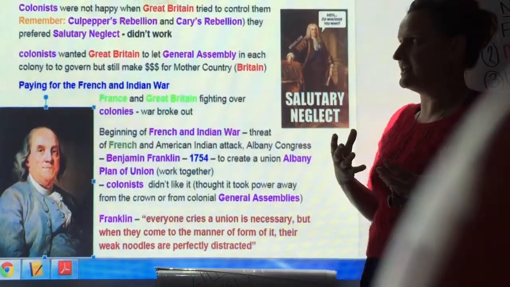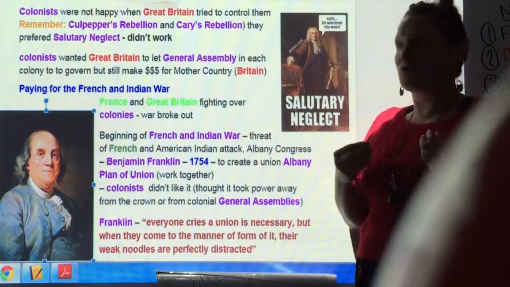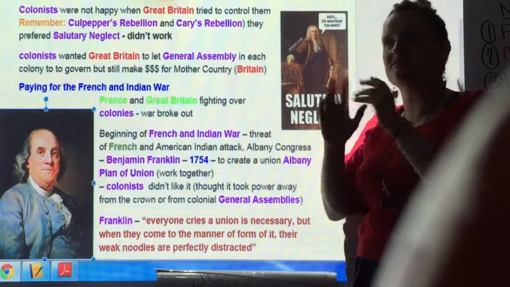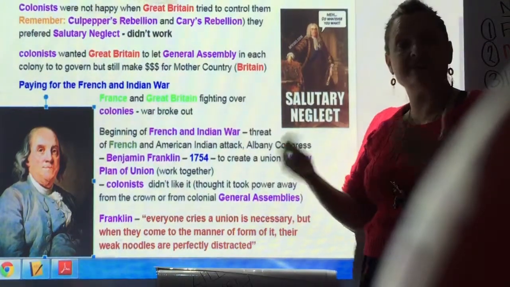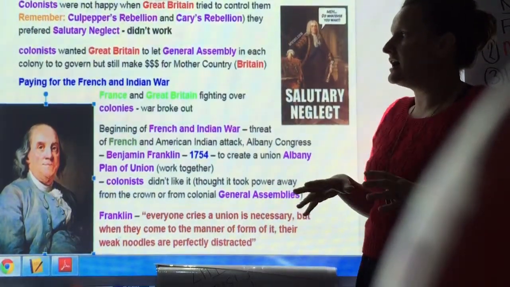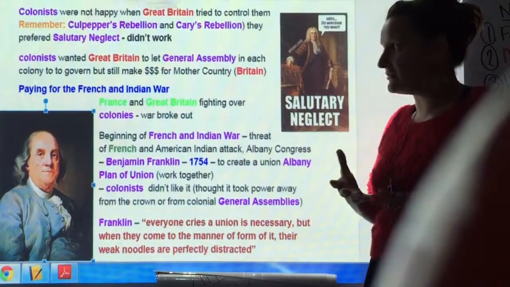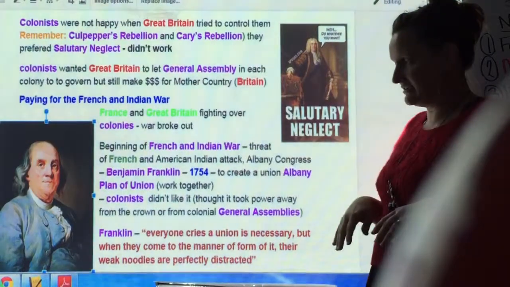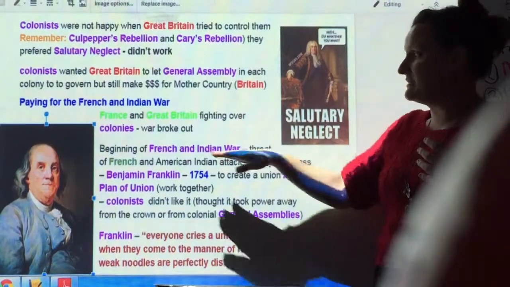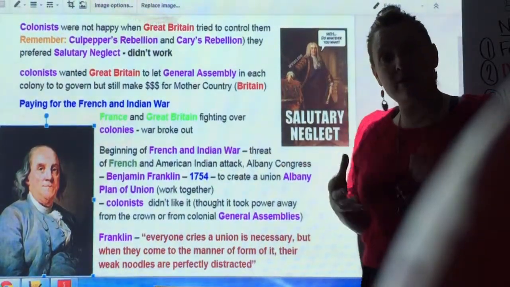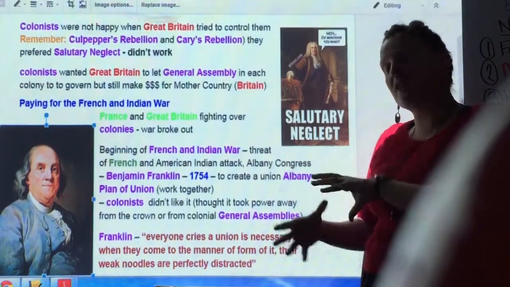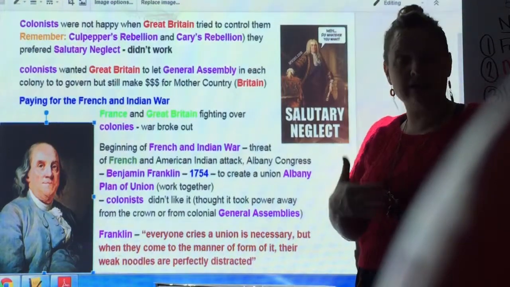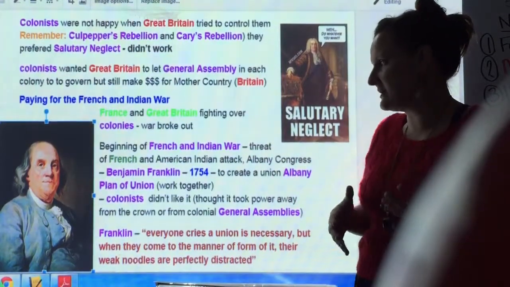They liked salutary neglect. The colonists wanted Great Britain to let only the General Assembly, the people that the colonists voted for, tax them individually. But Great Britain needed to pay for the French and Indian War. France and Great Britain, remember, were fighting over the colonies that we talked about in our last episode. And that's what began the French and Indian War. But remember, there was also the fact that the colonists were fighting with the American Indians because they kept trying to take tribal land from the different groups that we talked about.